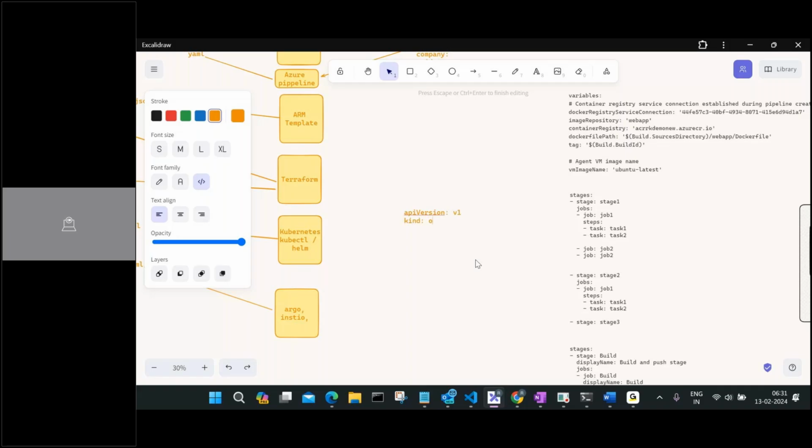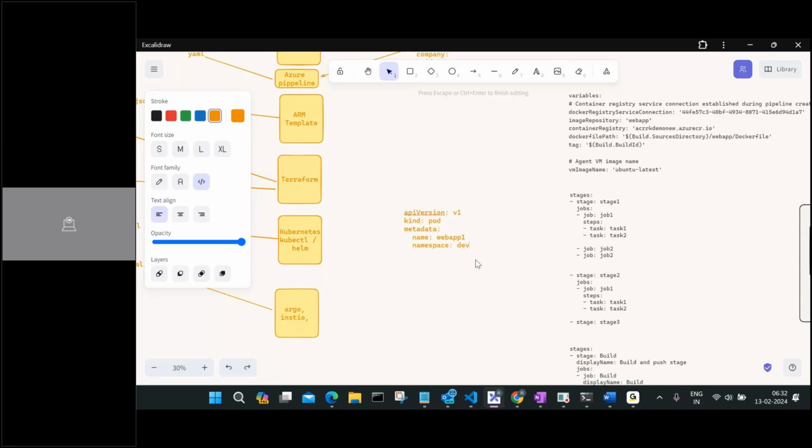This is the format: metadata, and inside this metadata you can mention name. Say I want to give a pod name or application name, I'll say webapp1 pod, and maybe namespace. I can mention namespace and say, okay, this namespace is Dev, for example.